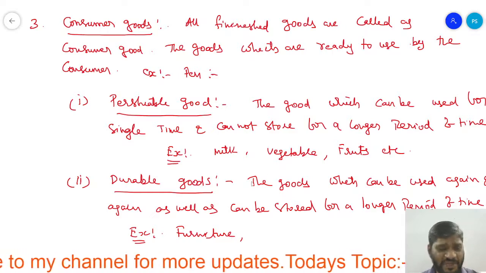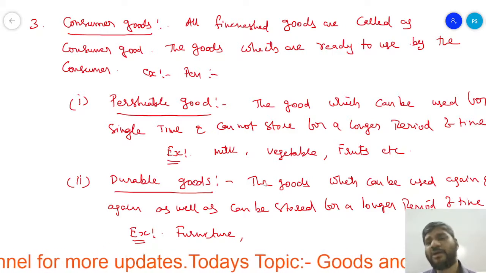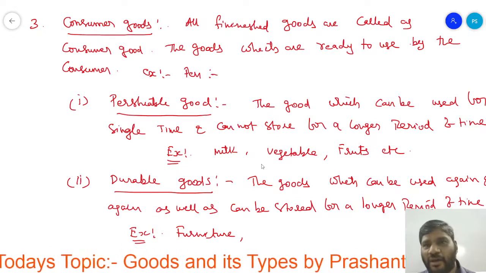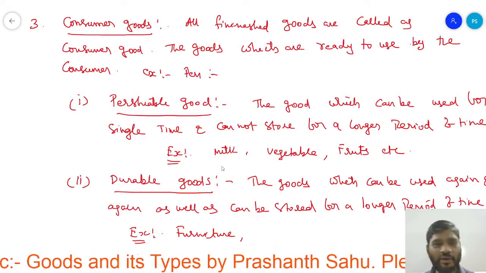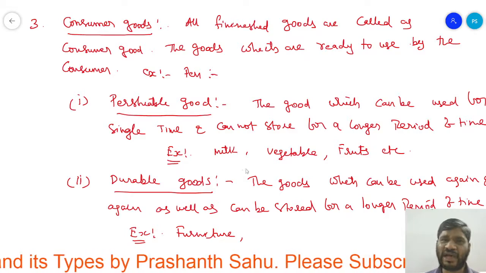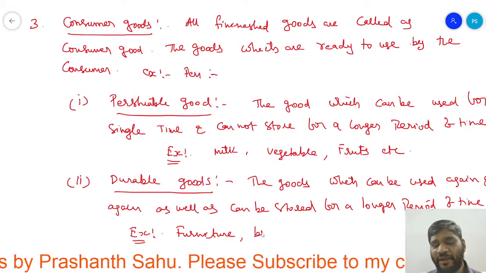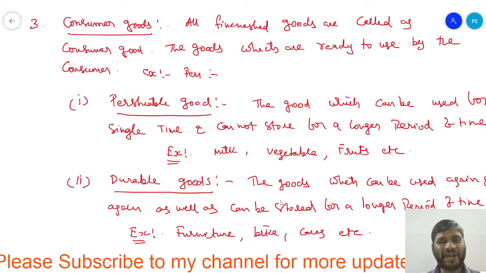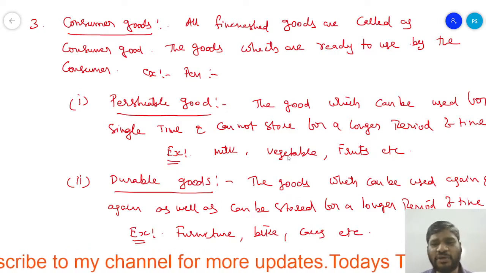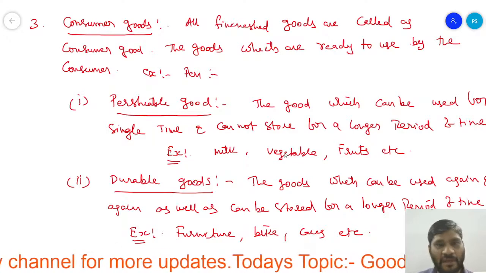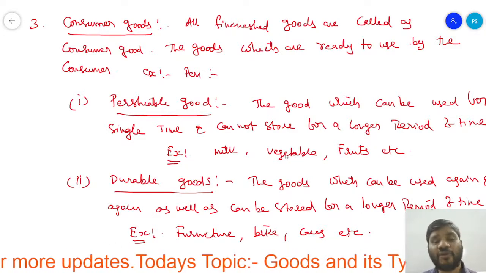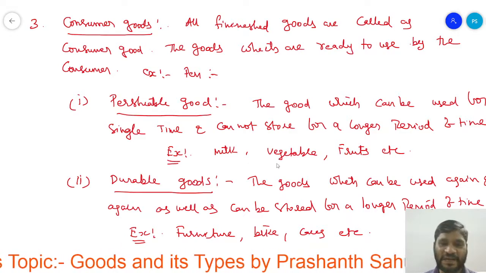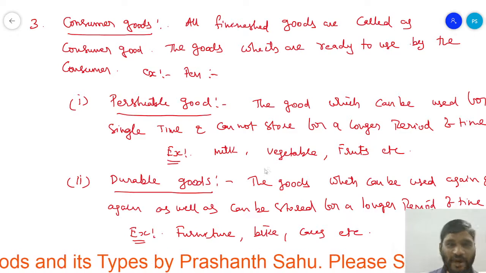If you sit one time on the chair, does it break or does it ruin? No, no. The furniture can be used again and again. In the same way, bikes, cars, televisions, mobile phones, these are the goods which can be used again and again. So this is called durable goods, right? So consumer goods are divided into two types, perishable goods as well as durable goods.